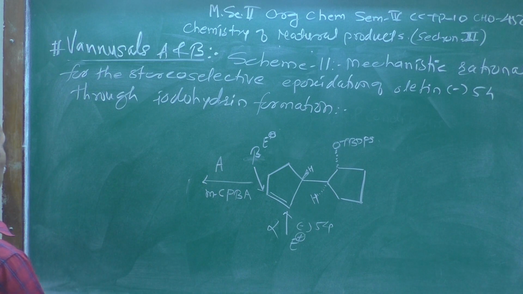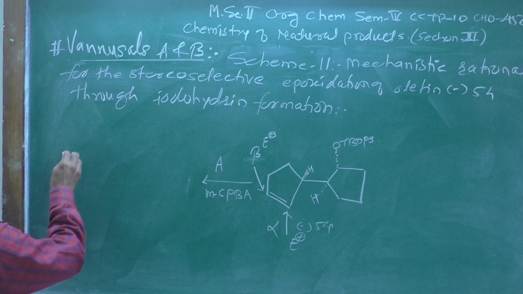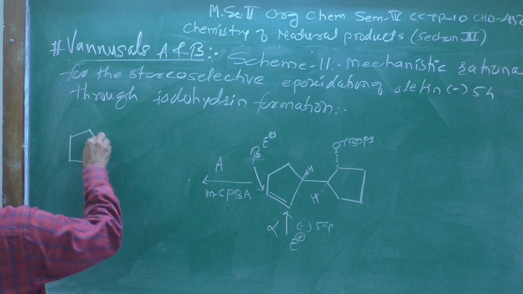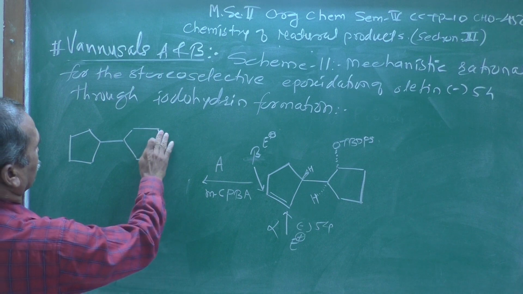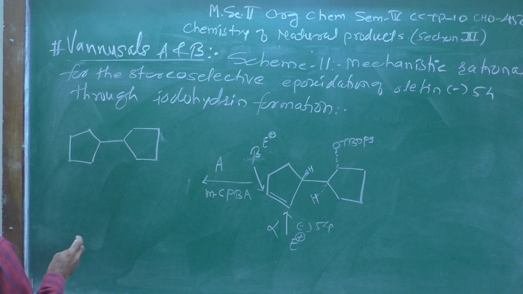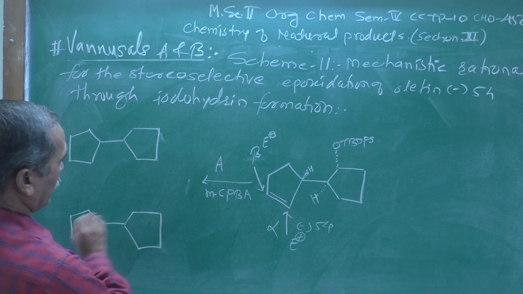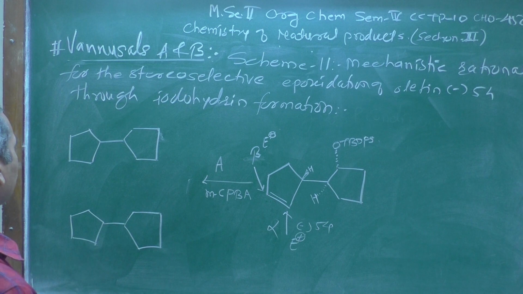One possibility I am showing over here, this one. This is a structure which I have drawn over here. Another structure I am representing here. Two possibilities, that's why I am showing two arrows here, A pathway.